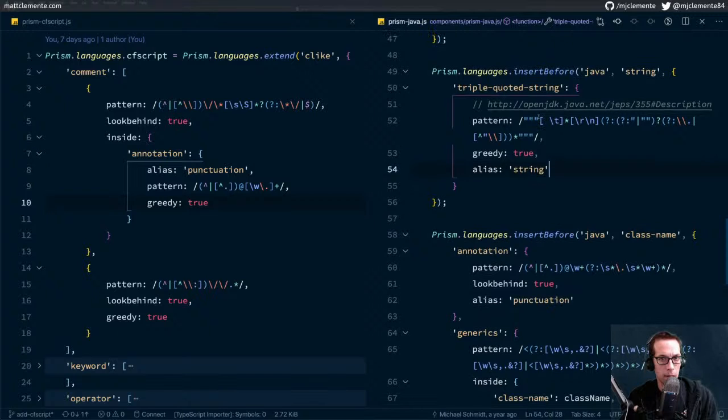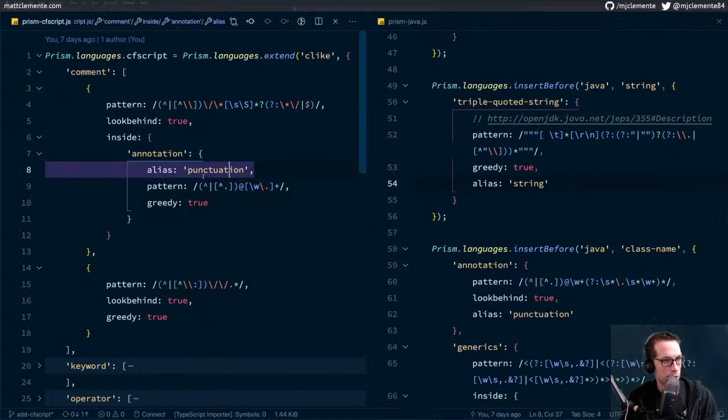Alright, so our annotation looks like this. We had it inside comments.